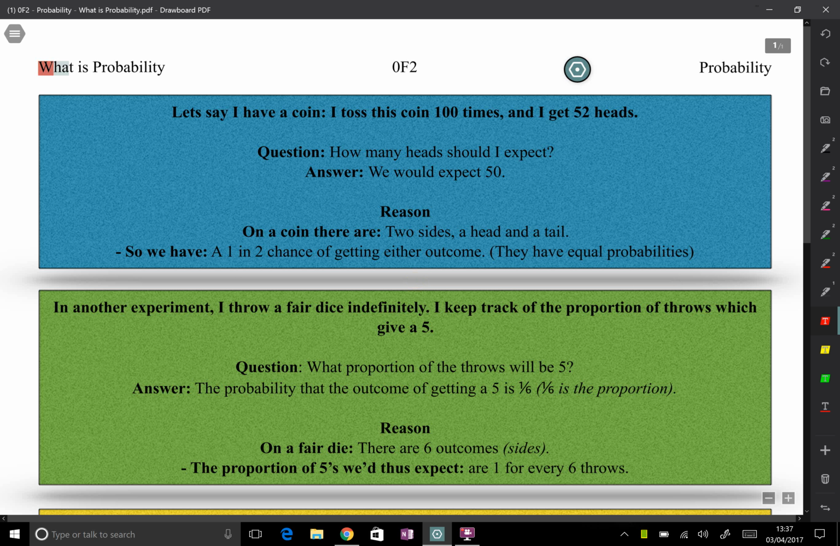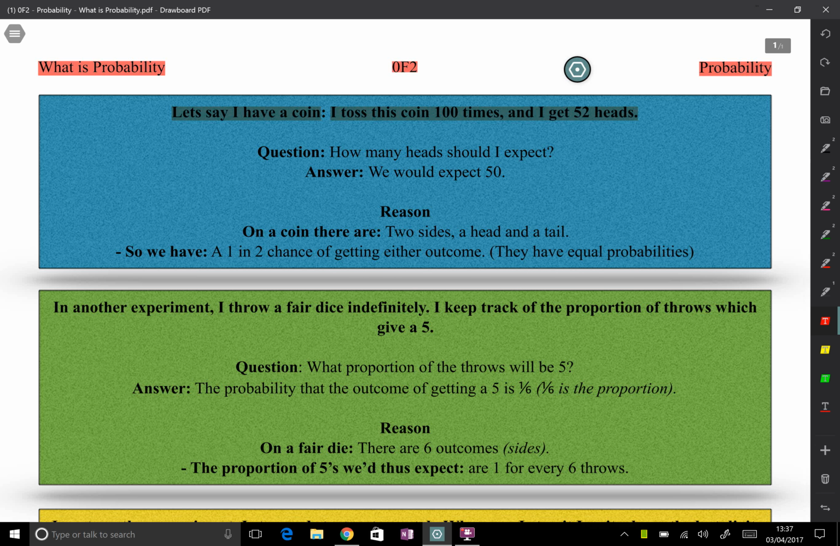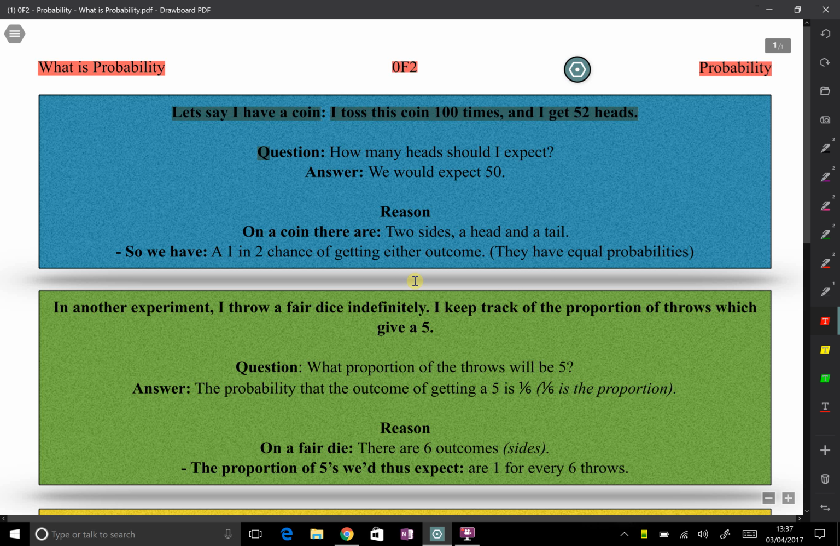Okay, so this video is going to be on the probability series of OF2, and I'm going to start with what is probability. So let's say that I have a coin. I toss this coin 100 times and I get 52 heads. That's the actual result. A question I could have asked though is how many heads should I have expected? And the answer to this would be we would expect 50 heads.